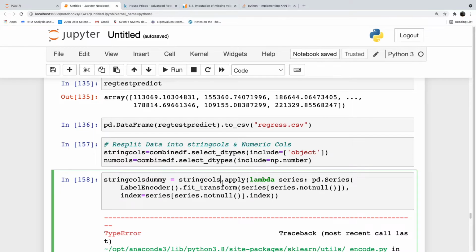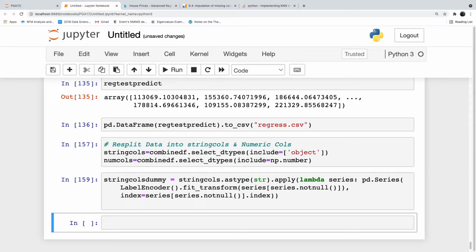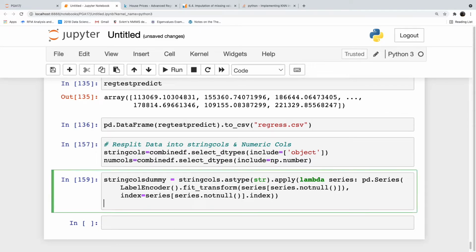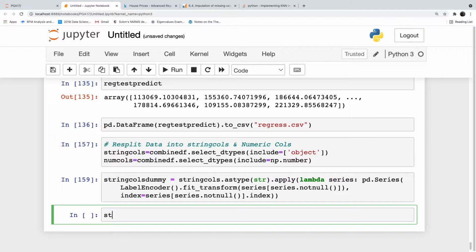Okay, string calls dot as type string dot apply. Yeah, we got it running now. Let us see if we can do string calls dummy dot head.